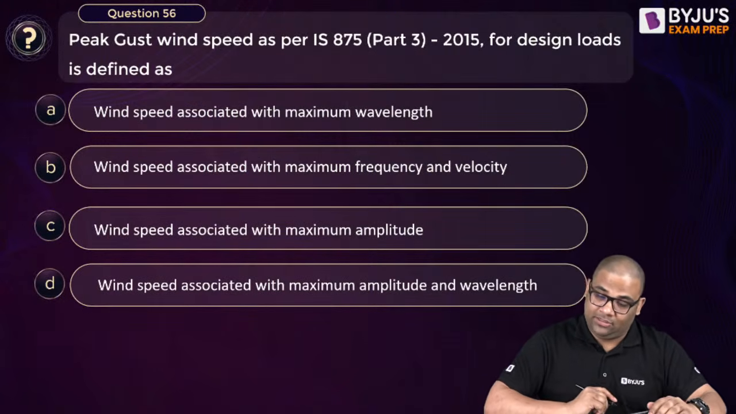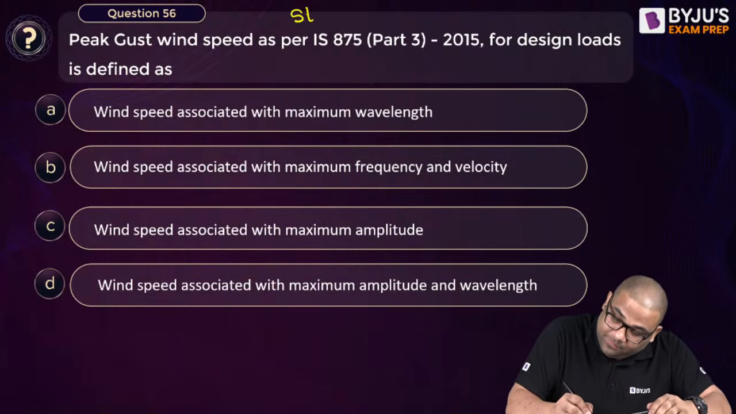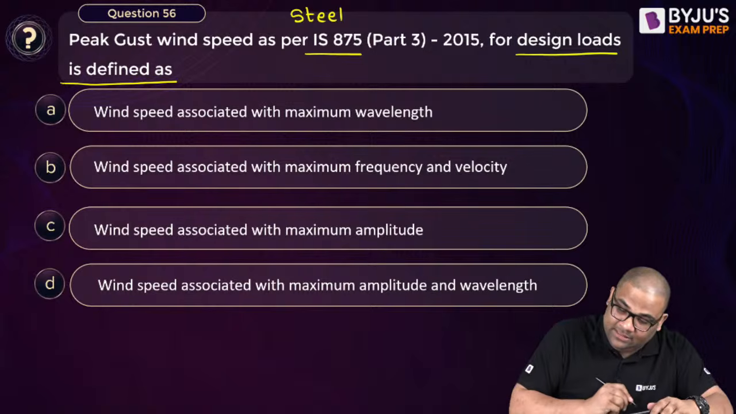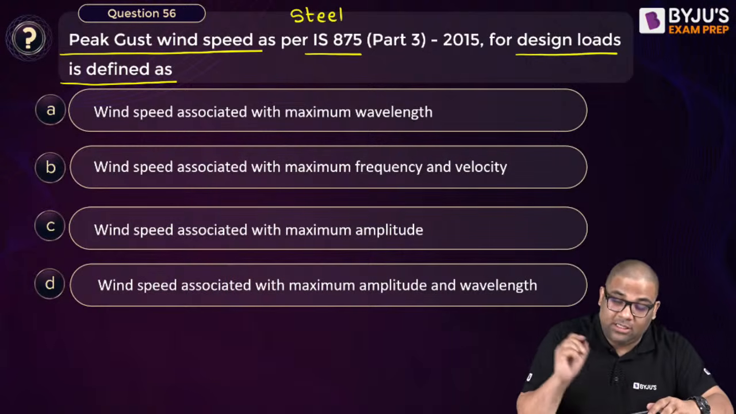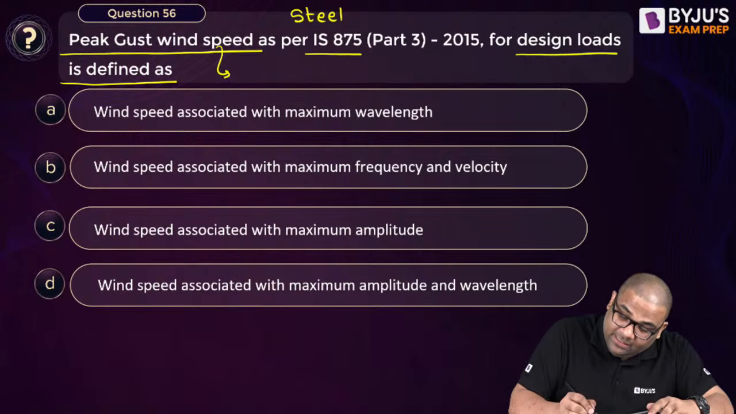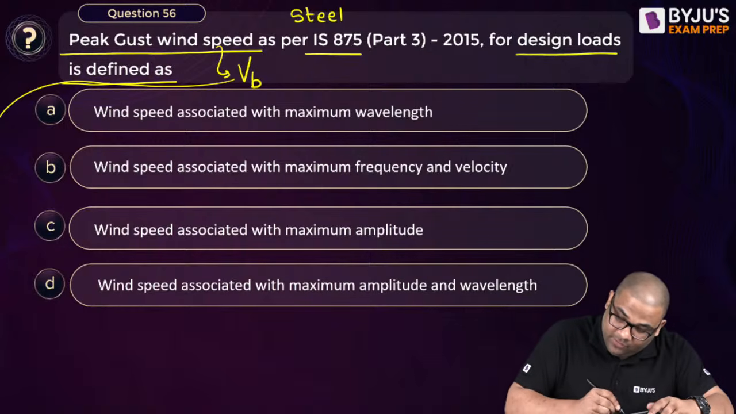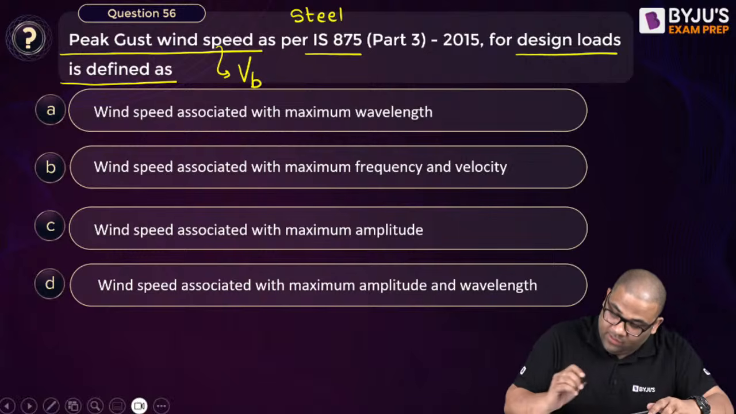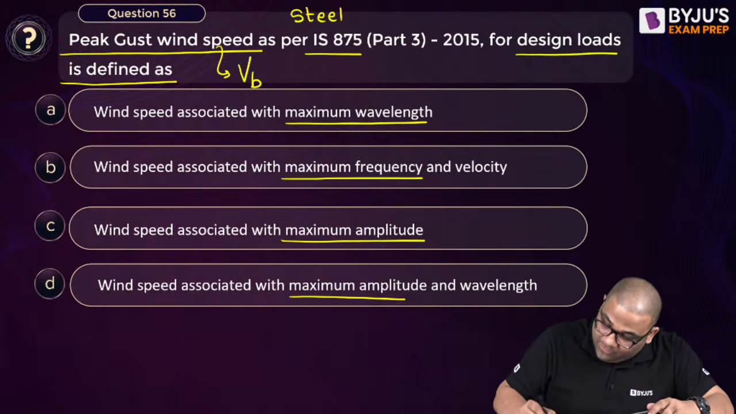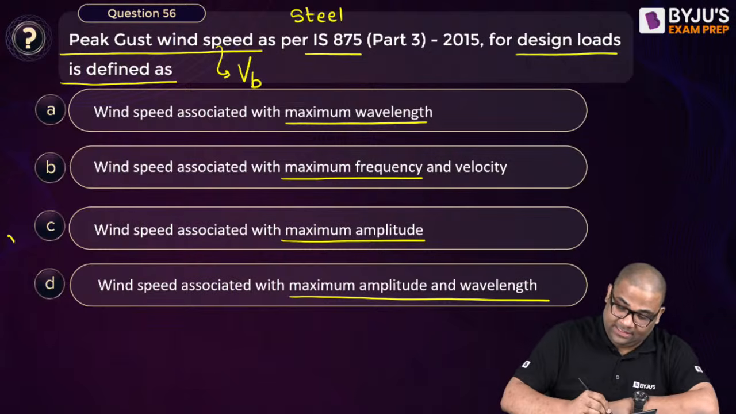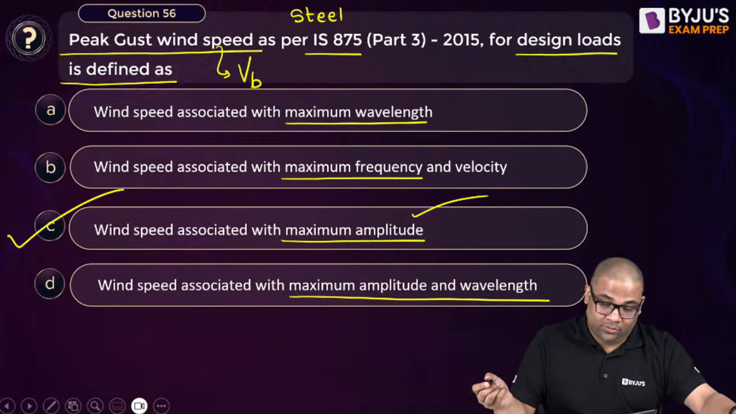Question number 56. Okay, so this is from steel structures. For IS 875, design loads are defined as, okay, we are calculating the peak gust wind speed, or I can say the wind speed. Now calculating the basic wind speed, it is taken for what? Which one? For maximum wavelength, maximum frequency, maximum amplitude, or maximum amplitude and wavelength. You might not be knowing this. The answer is C. It is used for maximum amplitude.